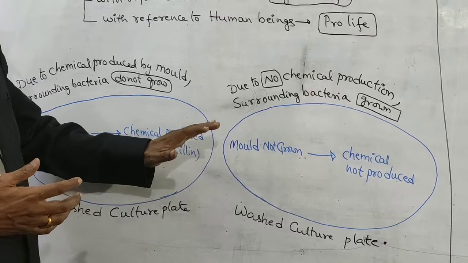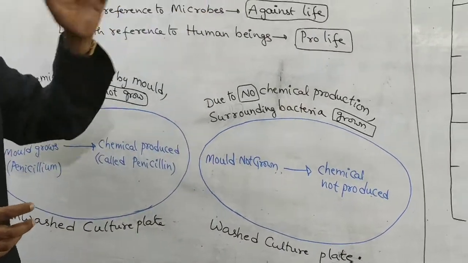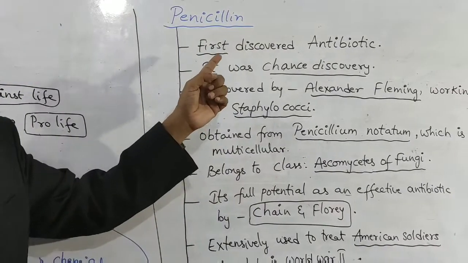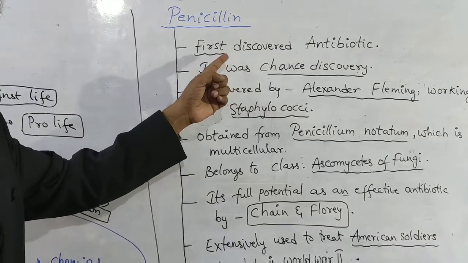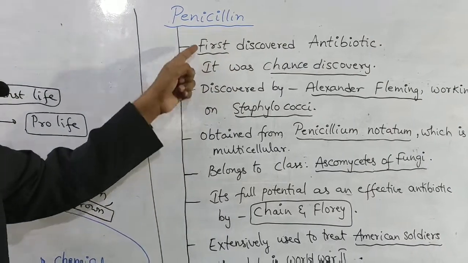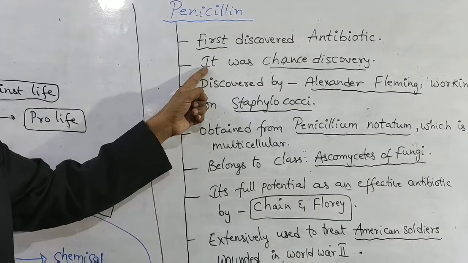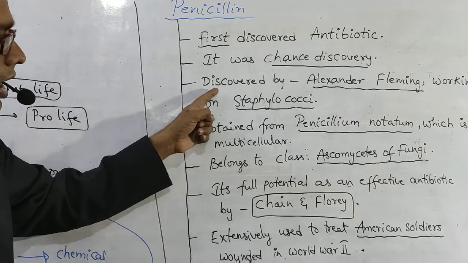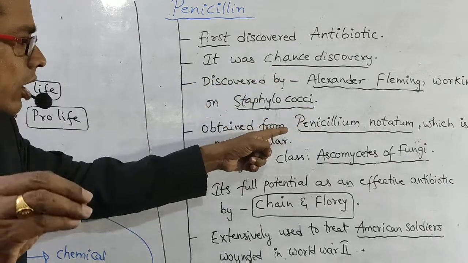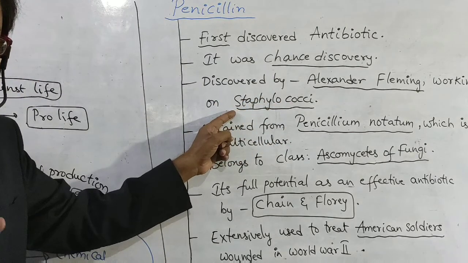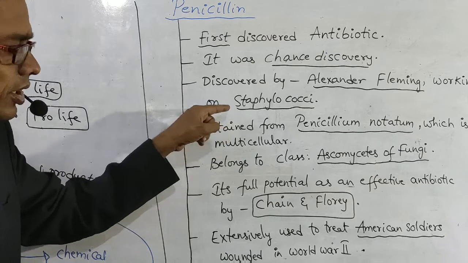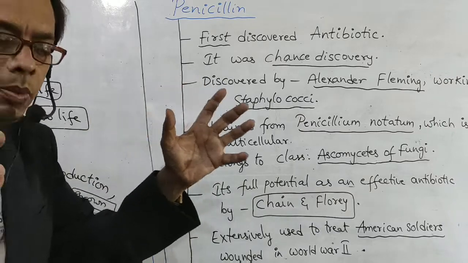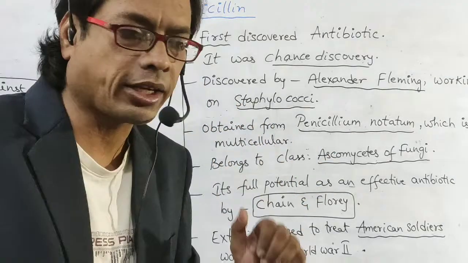Okay, my dear students. Now look at that notes. First discovered antibiotic was penicillin. It was a chance discovery. Discovered by Alexander Fleming while working on staphylococci. Don't say streptococci. It is staphylococci. Staphylococci means bunch of spherical shaped bacteria.